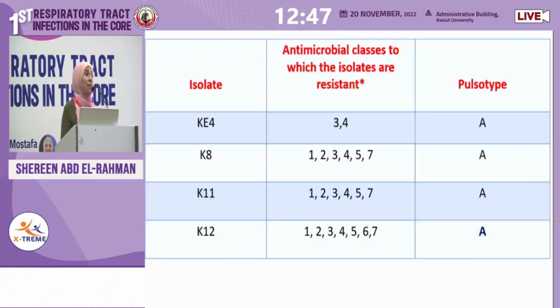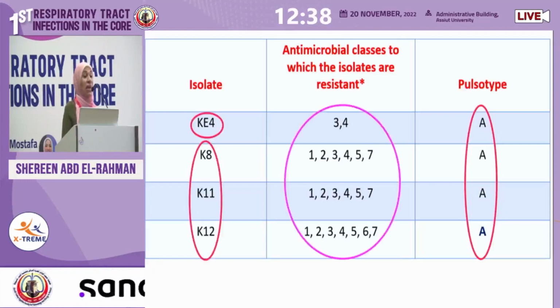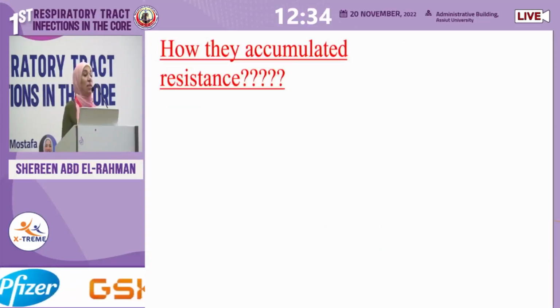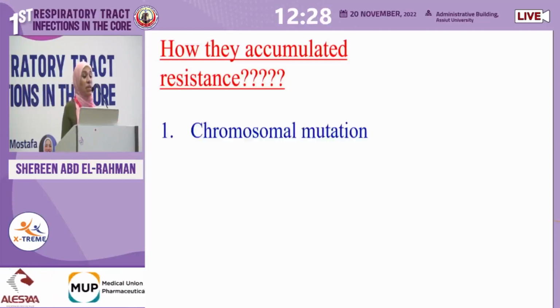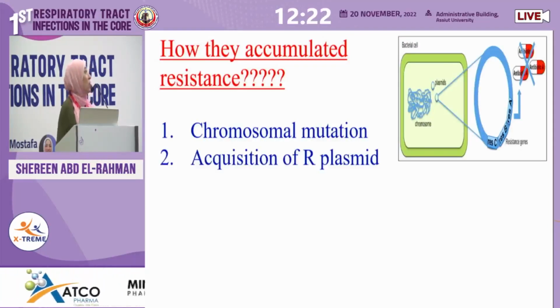In group A, one was an environmental isolate and 3 were from clinical patients, and again there was accumulation of resistance. This posed the question: how did they accumulate the resistance? If they are the same isolates, why did they accumulate resistance? So we have 2 mechanisms of resistance. First is chromosomal mutation, and the second is acquisition of a resistance plasmid.